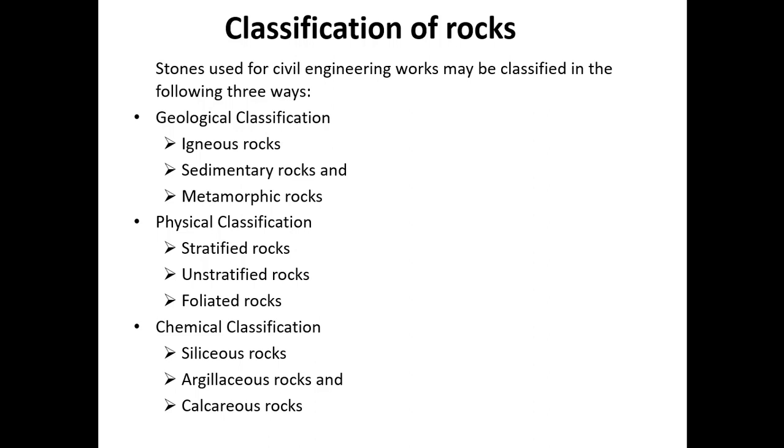Examples of such rocks are granite. Granite is a siliceous rock. The major constituent here is silica. That's why it is called siliceous rock. Wherever silica is there, there will be high strength. That's why the examples are granite, trap, sandstone.